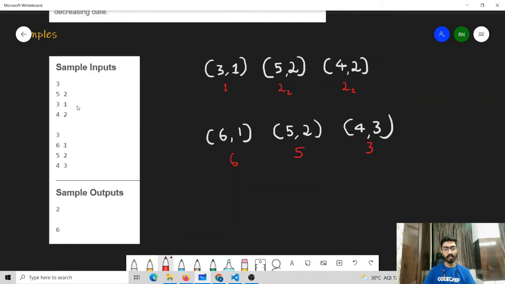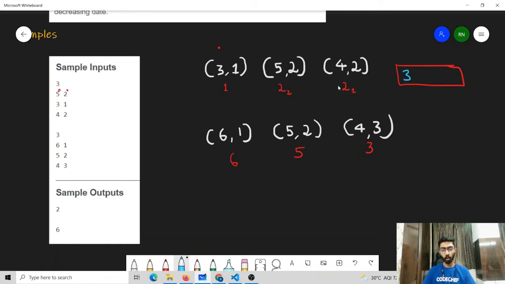For the first sample, we have 3 exams. For each exam, the AI value and the BI value are given. That is, we have 3,1, 5,2 and 4,2. Now what can be done is, on the first day, she can give this exam because the value of BI is 1, so it's possible to give this exam. But what will be noted down in the register? In the register we will have the value of AI, which is 3.